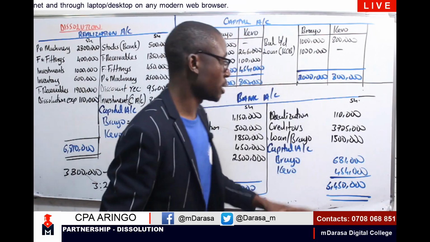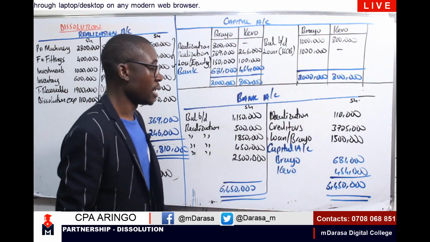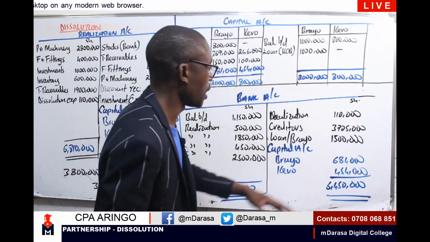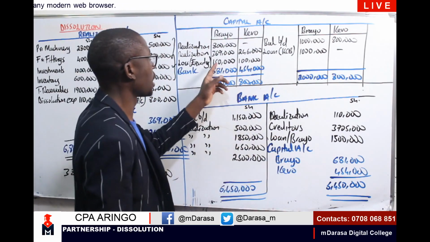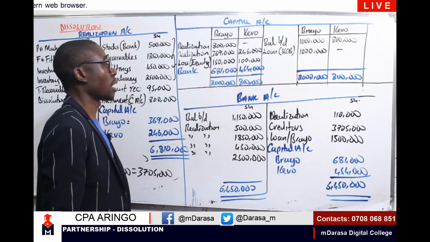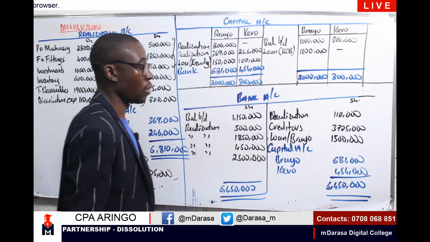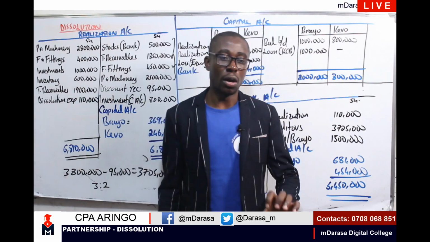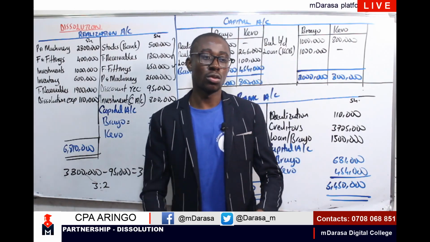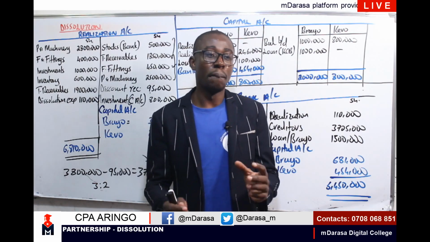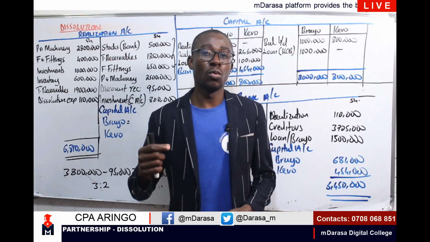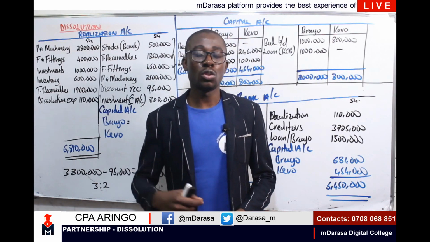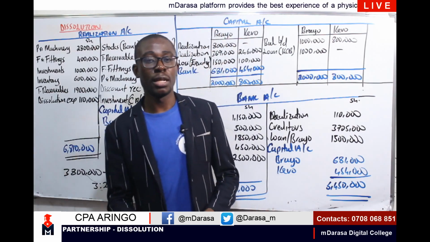Mark this, that your bank account should be a self-balancing account, which you can clearly see because my balancing figure is exactly opposite to each other when you compare with our capital account. And basically, that is what we were required to do in this question. This was a very simple question, but again, it will give us a very good foundation as we proceed to the piecemeal dissolution.